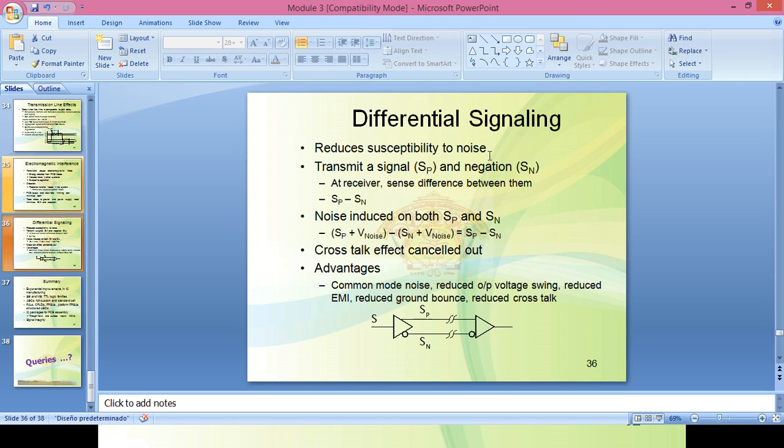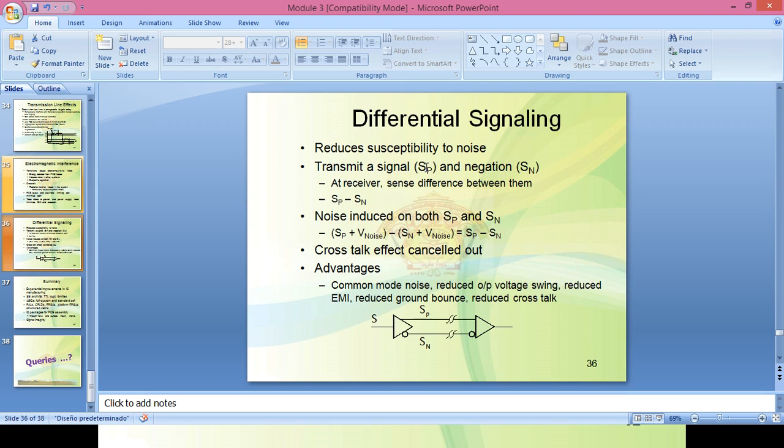Here we are going to transmit one signal, but instead of sending the signal information, that is bit S, we have to transmit both the positive signal, SP, and its negation, SN. SP and SN are the two signals we have to send.